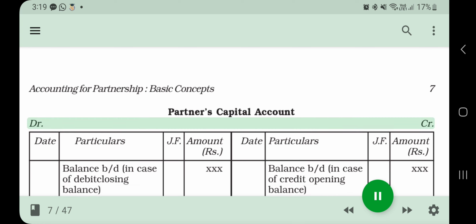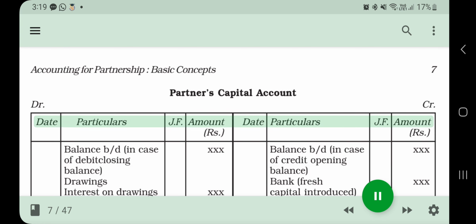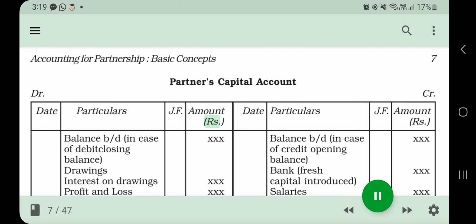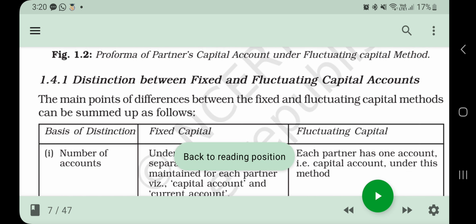Accounting for Partnership, Basic Concepts. Partner's Capital Account, Dr. Cr. Date, Particulars, JF, Amount. Balance.